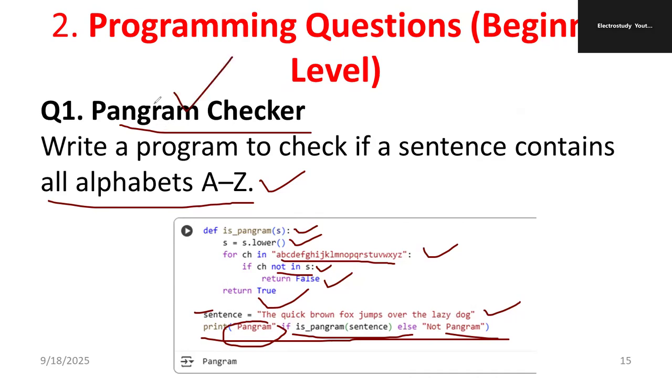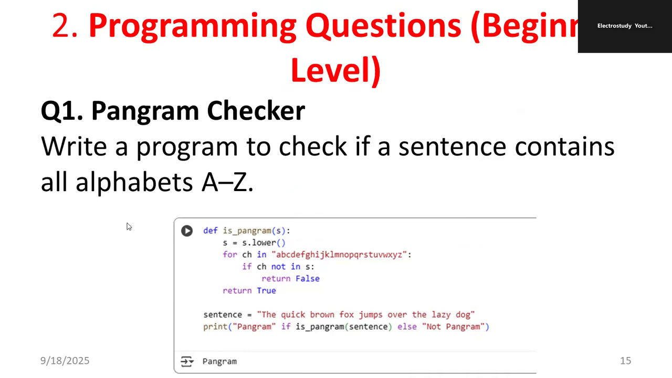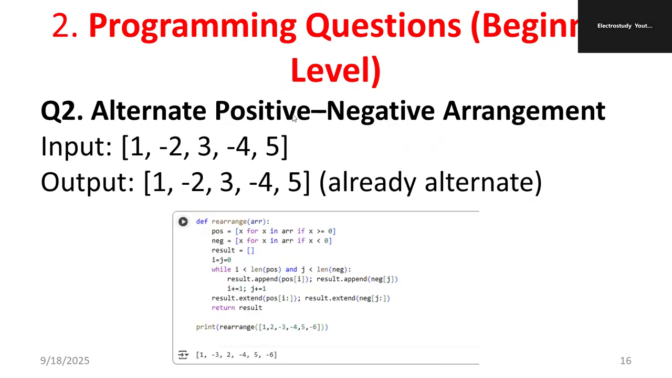So pangram checker, simple program. So like this program only they are going to ask in the examination. It will be easy only. We cannot say it is too difficult because you people might have studied Python or you people might have undergone courses on Python. Yes. Alternative, positive, and negative arrangement.